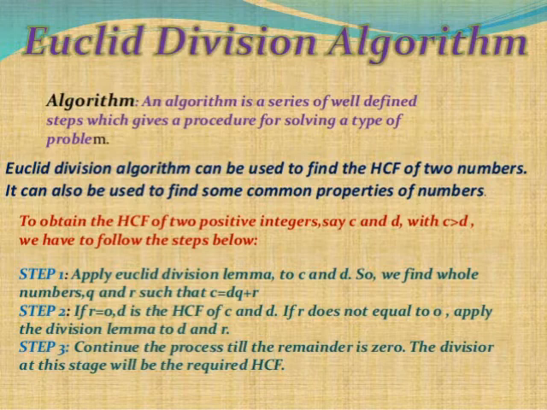First step, apply Euclid division lemma to C and D, so we find whole numbers Q and R such that C is equal to D into Q plus R. Step 2, if R is equal to 0, D is the HCF of C and D. If R does not equal 0, apply the Euclid division lemma to D and R. Step 3, continue the process till the remainder is 0. The divisor at this stage will be the required HCF.